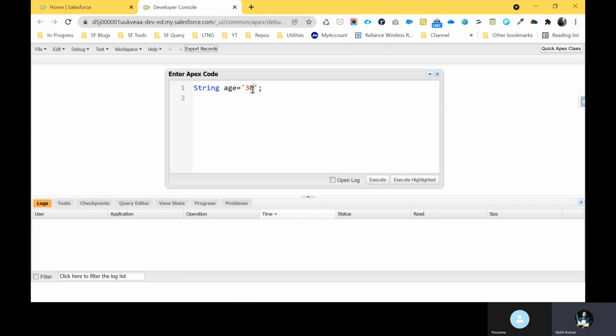First of all, let me add one thing, like string. Let's say string num equal to some age like 30. Here you can see this is a single quote. Single quote means this is a string format. If you want to store any integer value into a string, always use this single quote. Then you can store it into this string data type variable. Then how to convert this string value into an integer value? So how to do that?